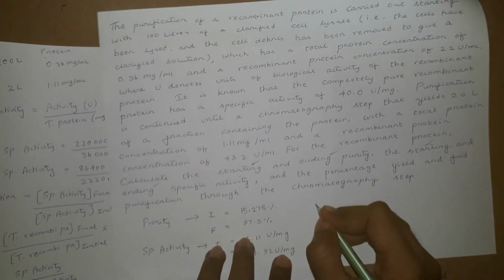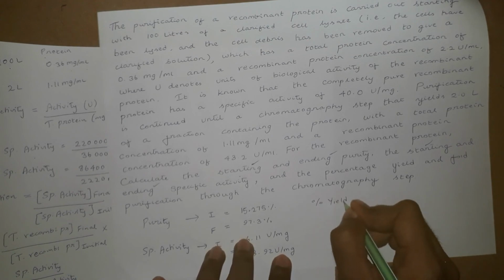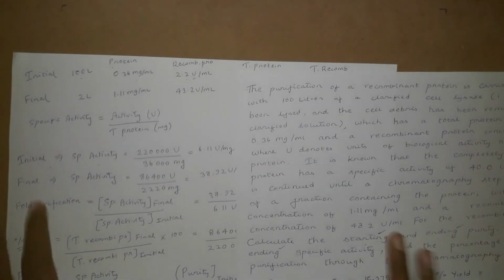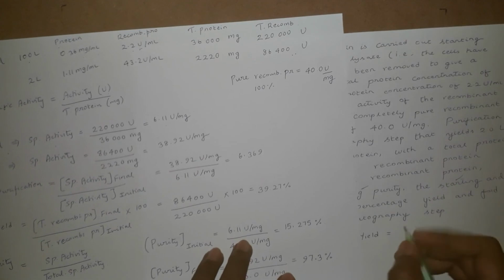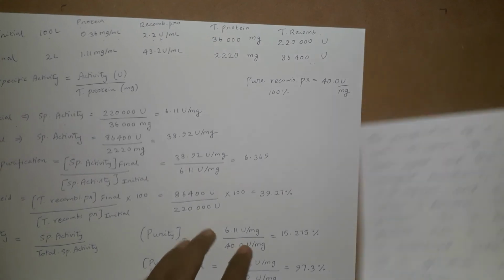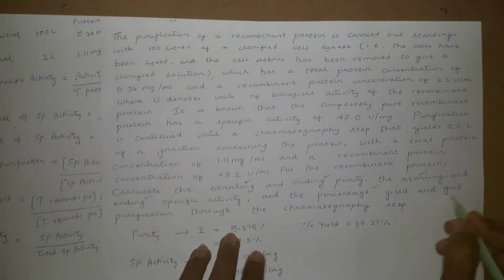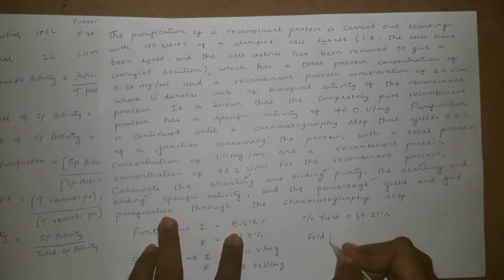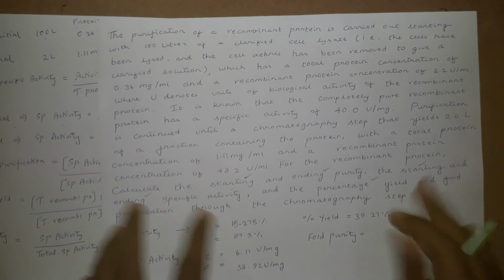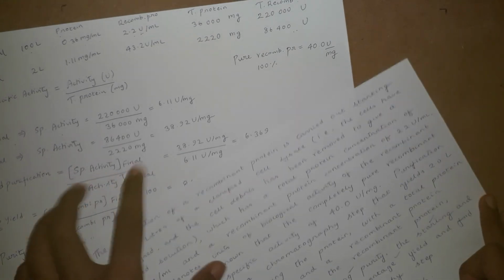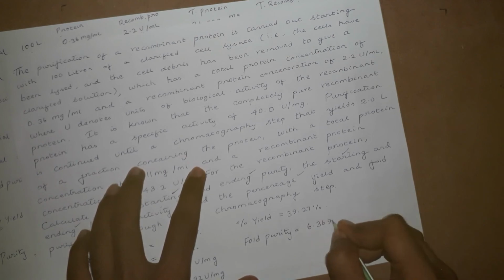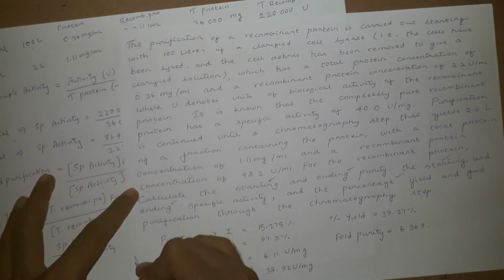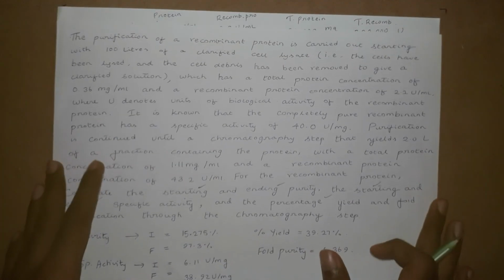Then the percentage yield has been calculated and it came around 39.27 percent. Yeah, we are done with yield and the fold purification. This is the specific activity final over initial, 6.369. So that is the final answer. Thank you.